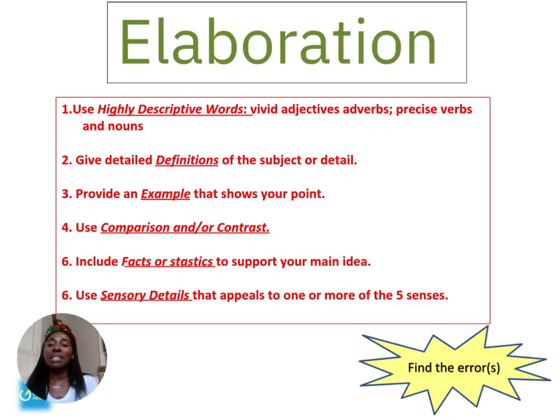So use highly descriptive words. Give detailed definitions about your subject. Provide examples. Use compare and contrast. How's what you're writing about similar or how is it different from what you're writing about? Include facts or statistics. People like learning stuff. And if all else fails, think about sensory details. How can you write about how something looks, smells, sounds, tastes, and feels? That is how you can elaborate when you're writing.